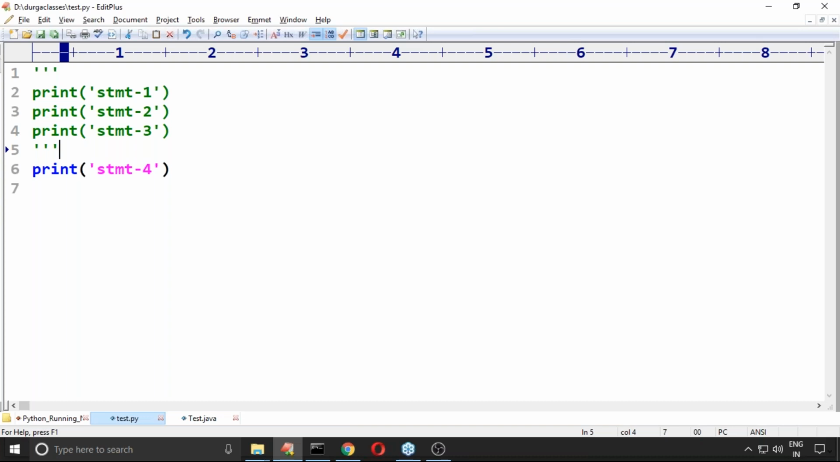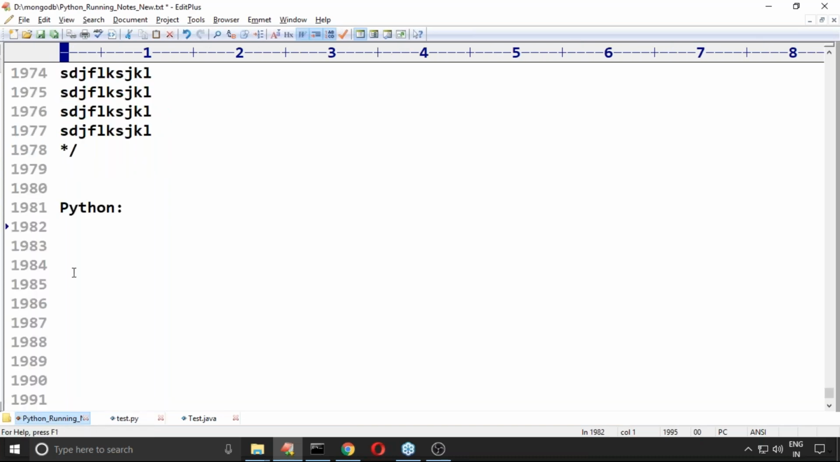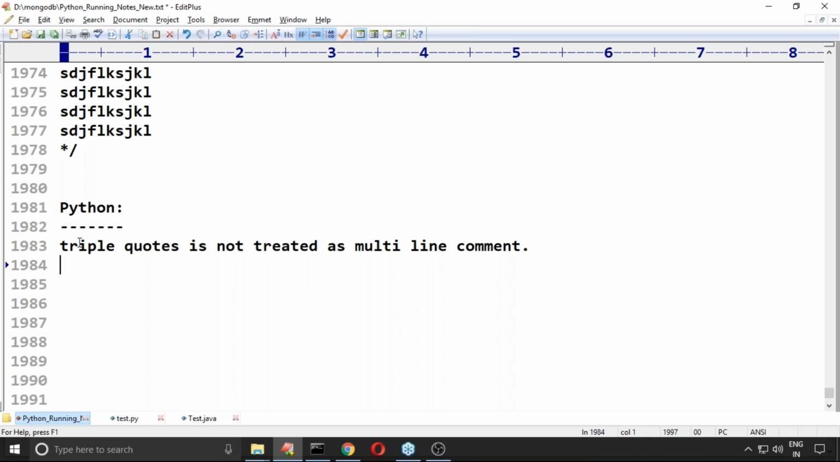So, if you want a multi-line comment in Python, believe me, triple quotes is not treated as a multi-line comment. Remember this. Most people unknowingly use triple quotes to comment multiple lines, so please observe carefully.